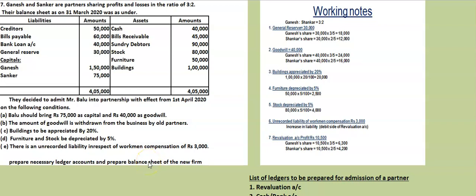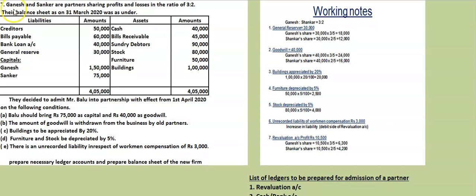Partnership. Under partnership we are doing admission of a partner. Till now we have done 5 to 6 problems. Various types of goodwill we have seen: goodwill brought in cash, goodwill paid privately, goodwill brought in cash and withdrawn by the old partners. Today we will do the problem on the third case, goodwill brought in cash and withdrawn by the partners.